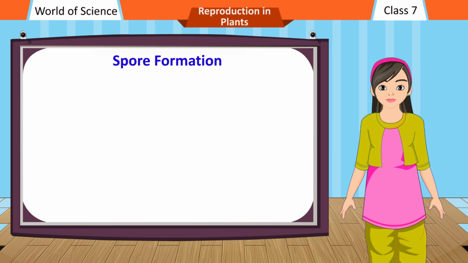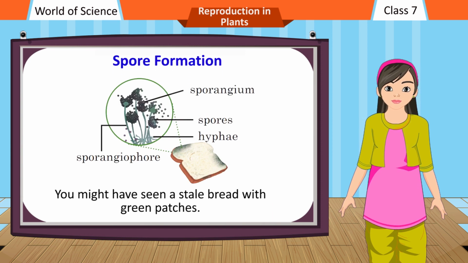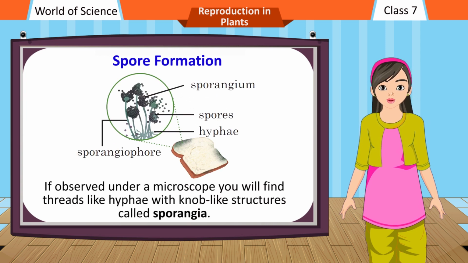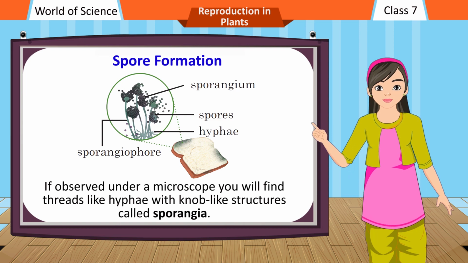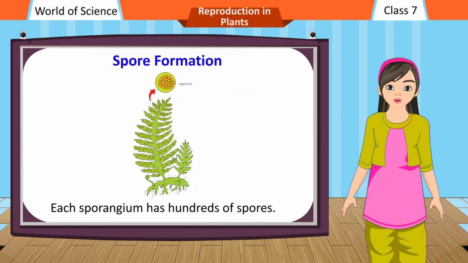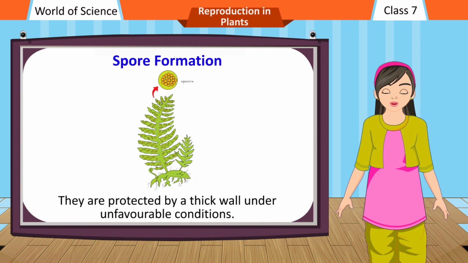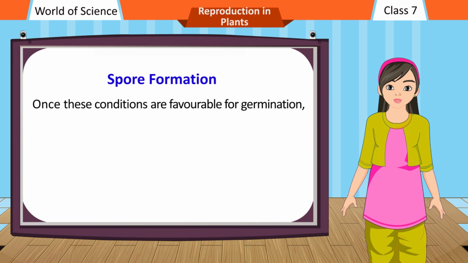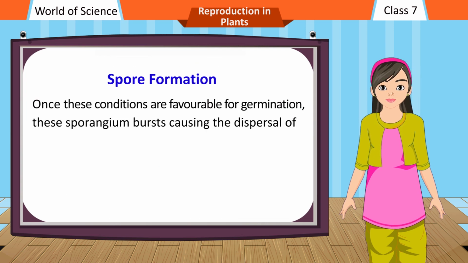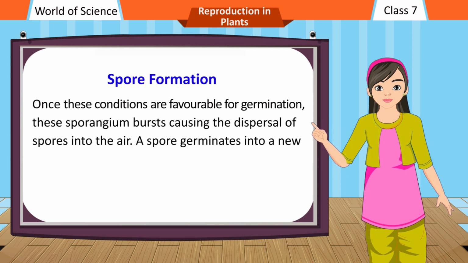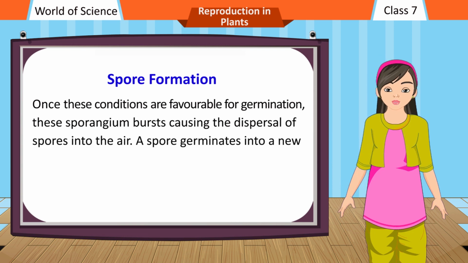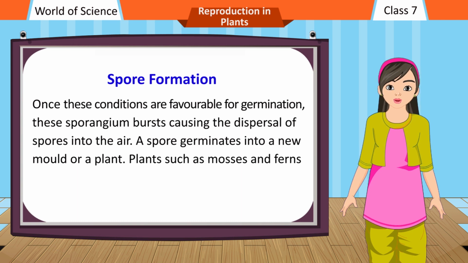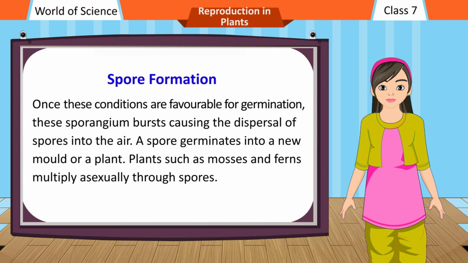Spore formation. You might have seen stale bread with green patches. If observed under a microscope, you will find thread-like hyphae with knob-like structures called sporangia. Each sporangium has hundreds of spores. They are protected by a thick wall under unfavorable conditions. Once conditions are favorable for germination, the sporangium bursts, causing the dispersal of spores into the air. A spore germinates into a new mold or plant. Plants such as mosses and ferns multiply asexually through spores.